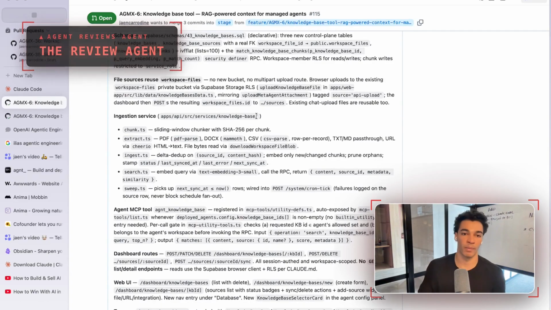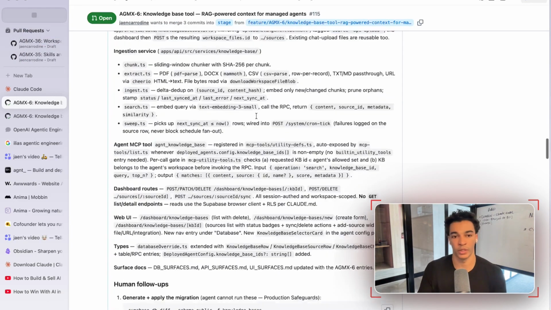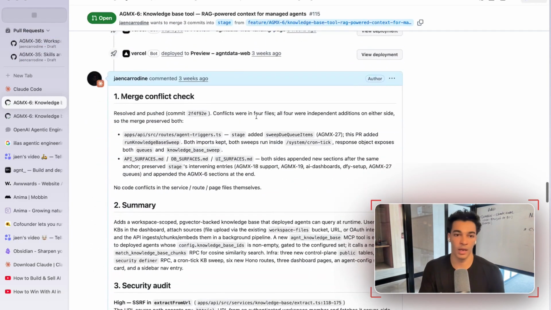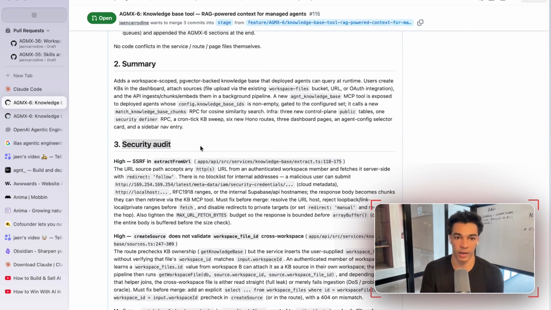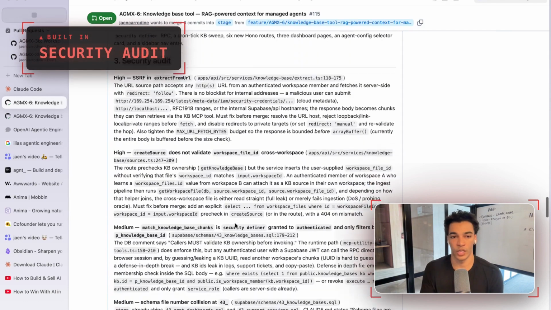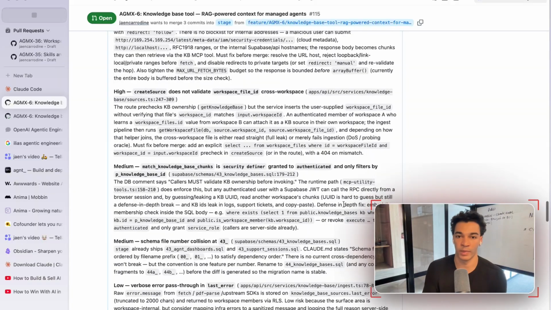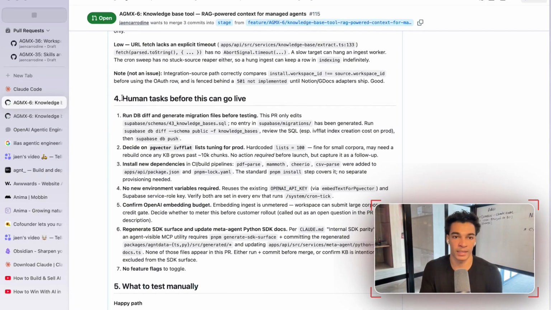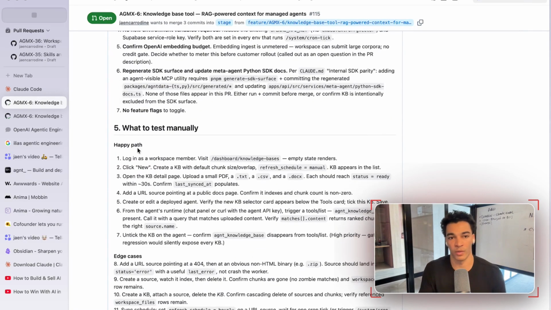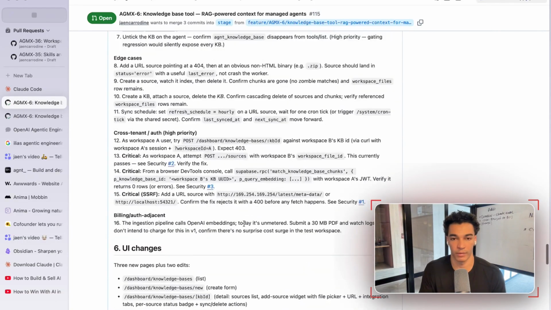That immediately gets picked up by the review agent, which is set up with a prompt where I've listed out all the different things that I want it to check in that code. A few of the core ones is obviously a security audit. I want it to check and see if this code is going to be secure. Are we going to somehow expose user data? Are we going to expose any new vulnerabilities? And then I also have it lay out all the different tasks that I need to do before it can go live into production, and also the things that I need to test manually, right?